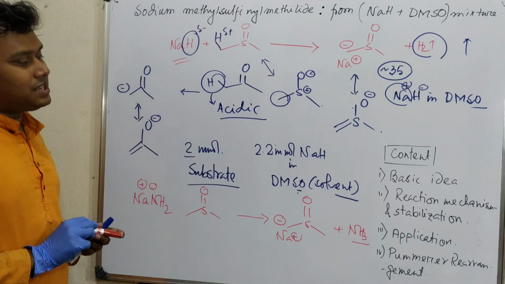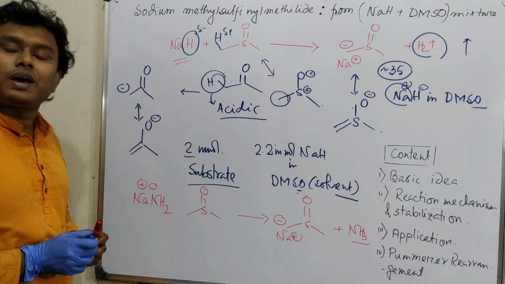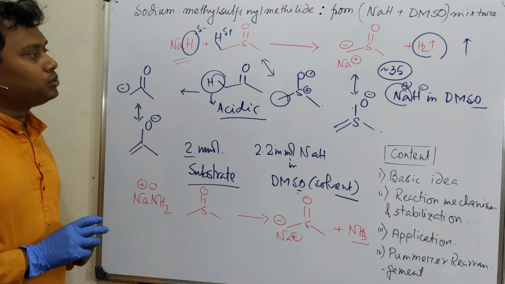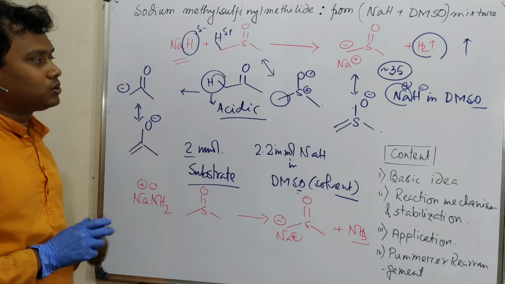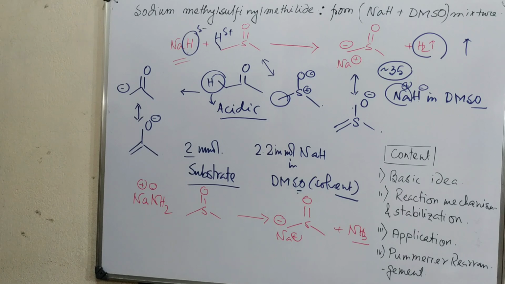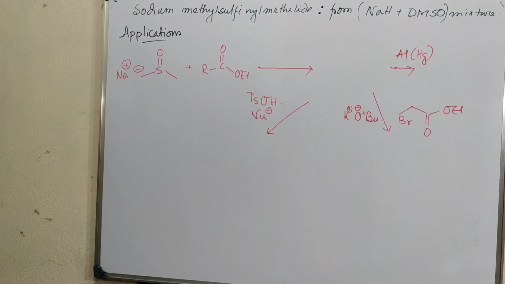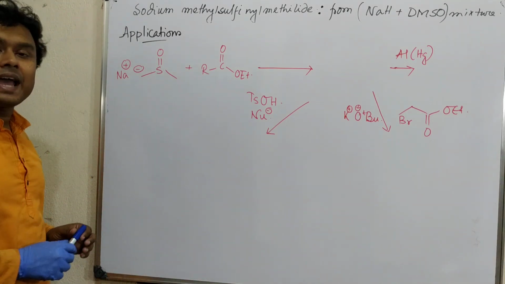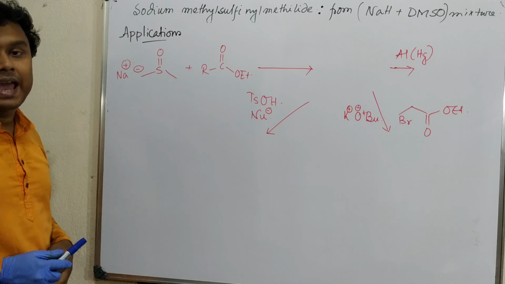Now, what is the use of this reagent? As a base or as a nucleophile. I will give you some examples of its reactions, and we will also discuss the Pomeroy rearrangement. As I told, it can act as a base or as a nucleophile.